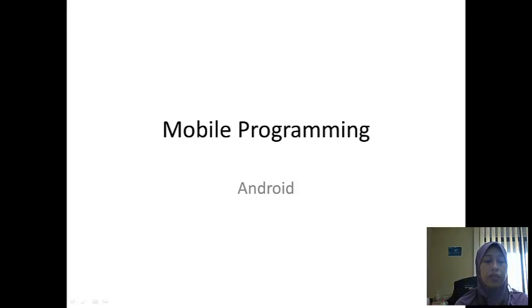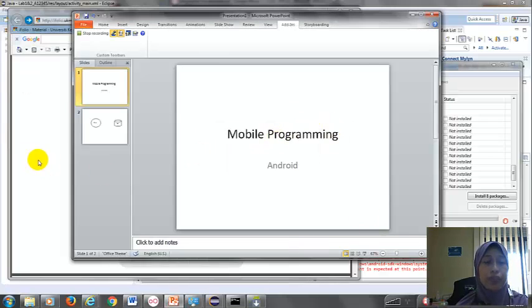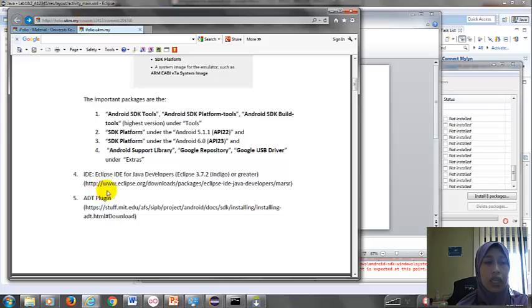Hi again. So we will continue the next steps for preparing the environment for your mobile programming class. Okay, the next step is to install Eclipse, which is the integrated development environment for you to do the programming.